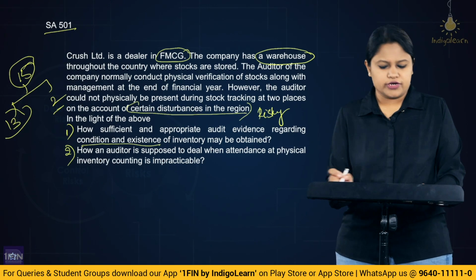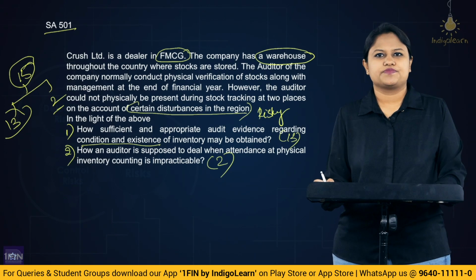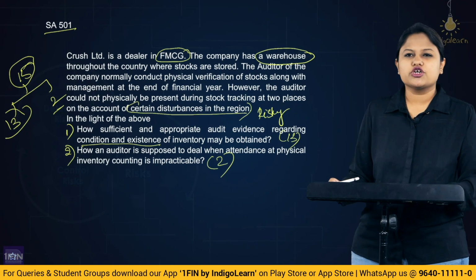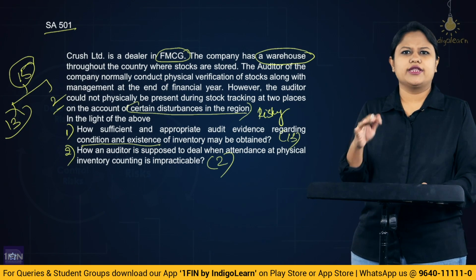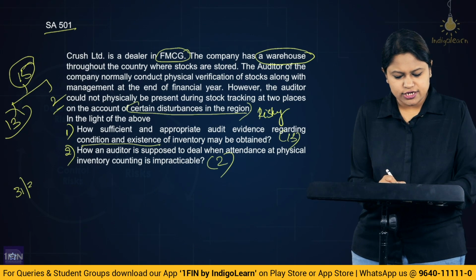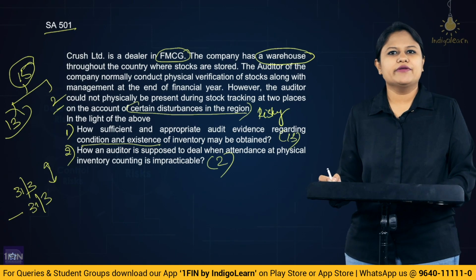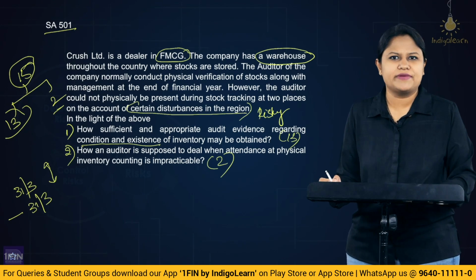Alright. So we will talk first about the 13 and then we talk about the 2. Now, let us talk about a regular situation, as I explained to you, where if they are conducting on 31st of March, you are present also on 31st of March. So they are coinciding. So when they are conducting the physical verification, you are present.